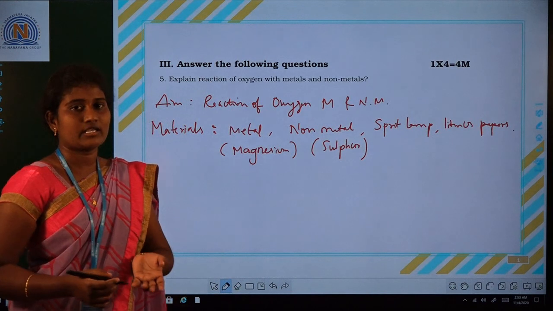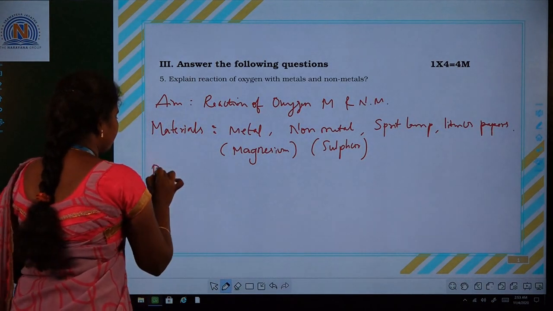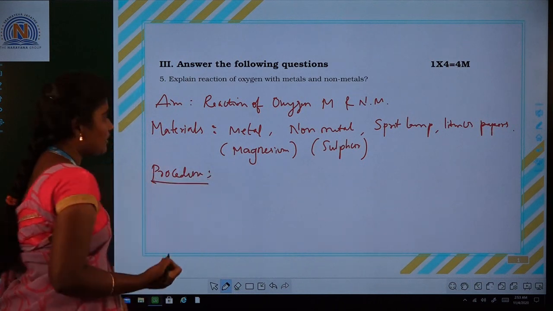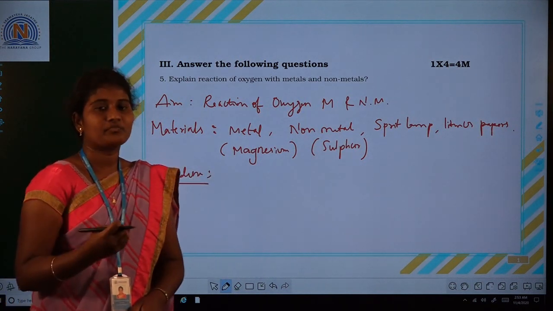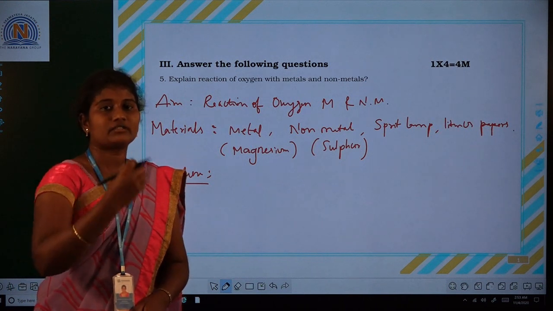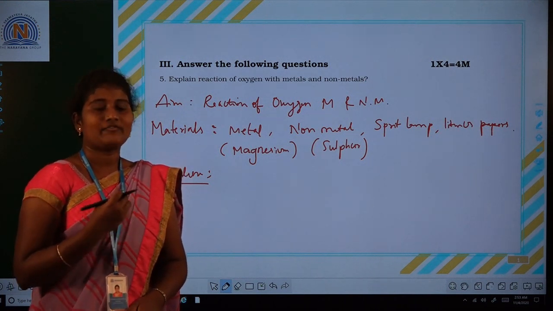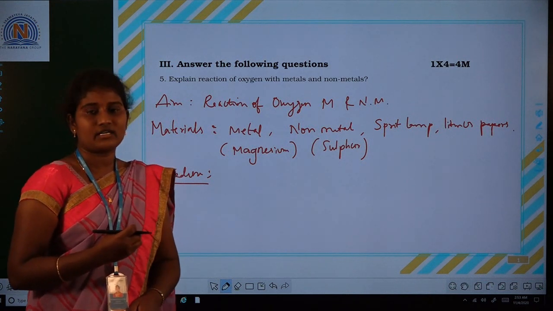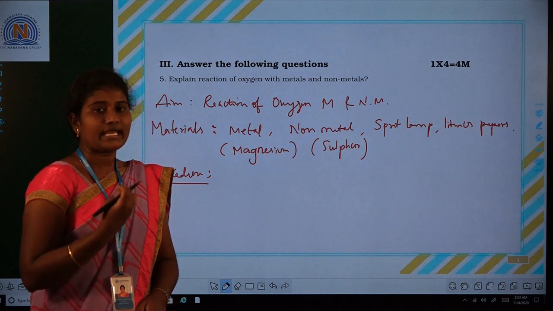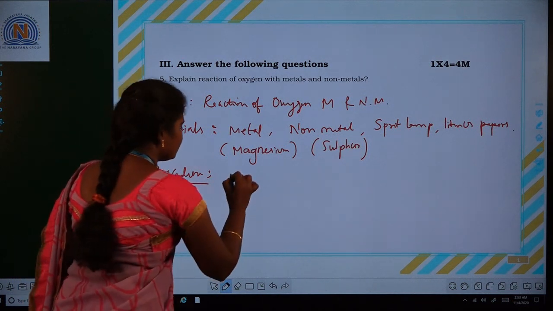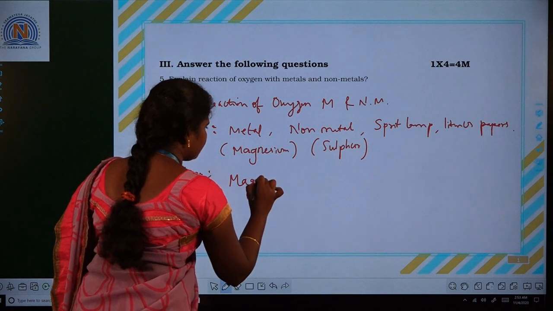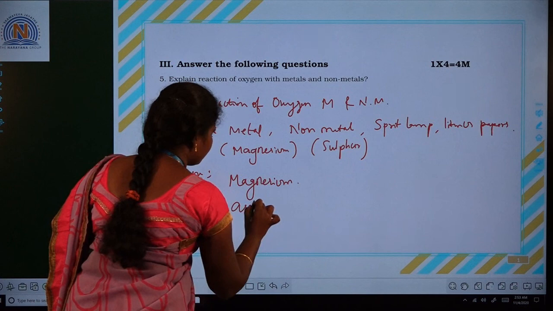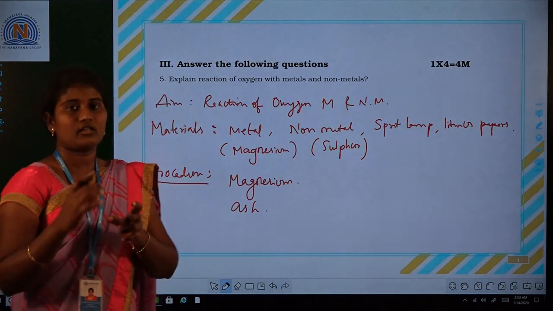Next, what is the procedure? In the procedure, first we take a strip of magnesium and observe its appearance. After that, we burn the magnesium using the spirit lamp or Bunsen burner. After burning we get ash. This ash is collected in a test tube.